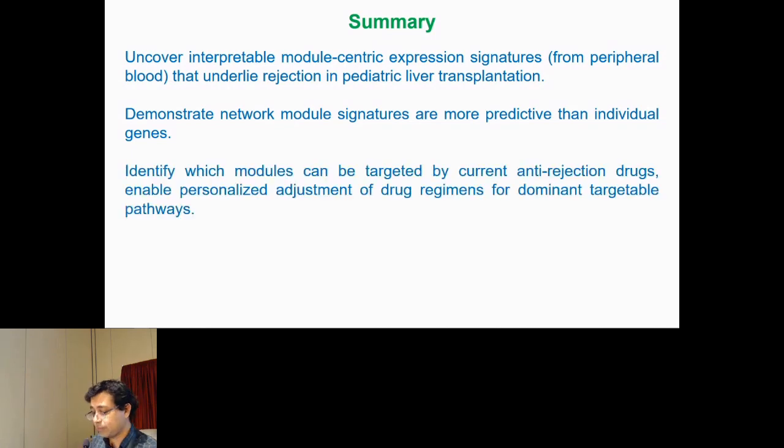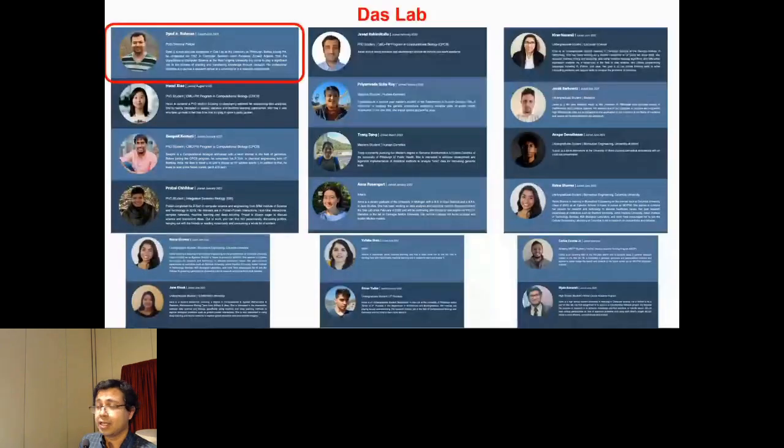And we identify which modules can be targeted by current anti-rejection drugs, enabling personalized adjustment of drug regimens for dominant targetable pathways. So this is my lab. I started my lab in January 2020. It's grown rapidly. All of this work was driven by a fantastic postdoc, Saeed Rahman, who I've highlighted in red.